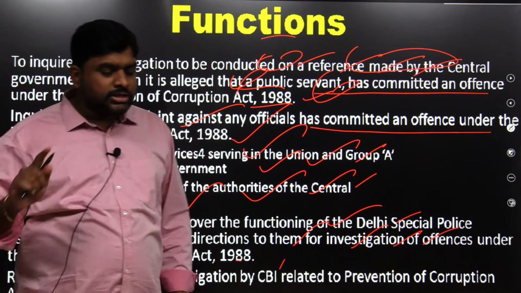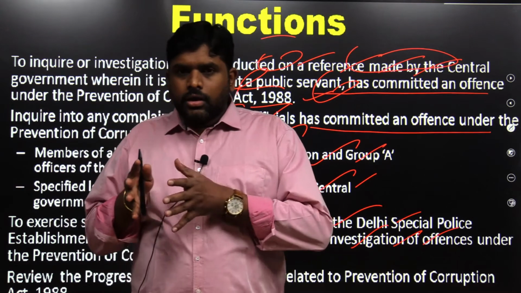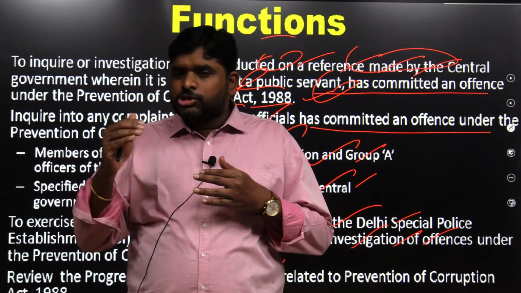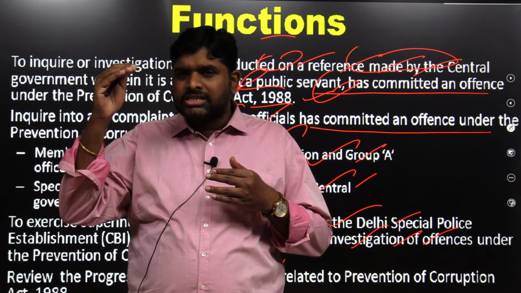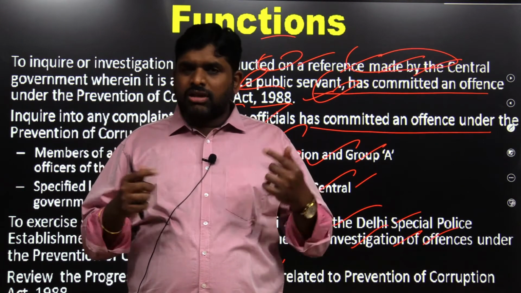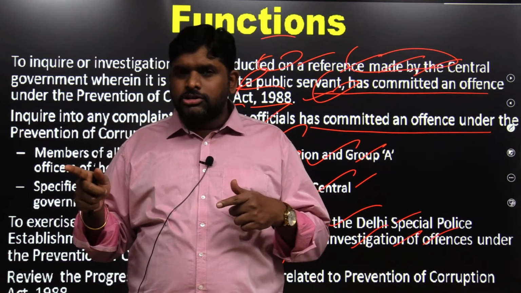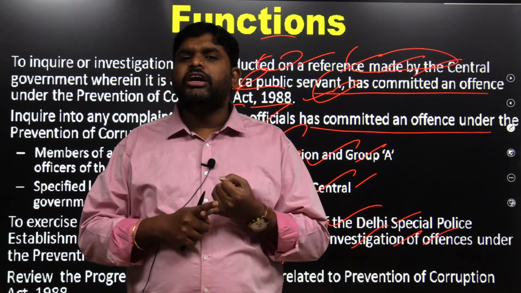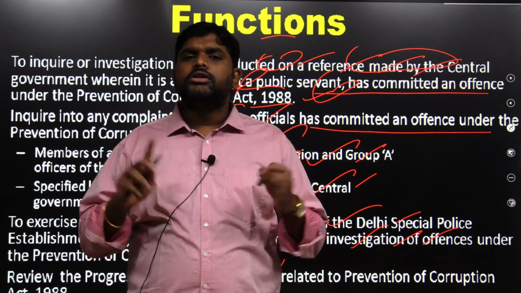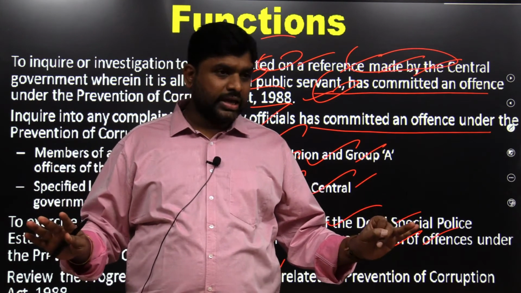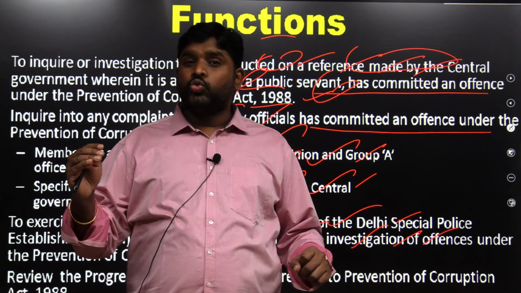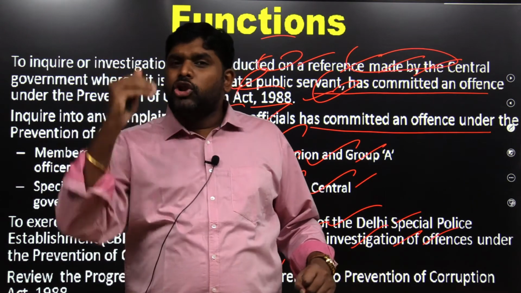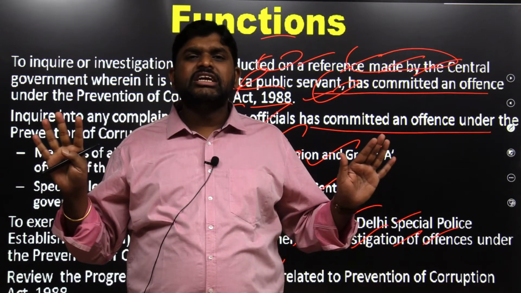So, one thing you have to understand: it has the power to investigate officers of Under Secretary and above in the Central Secretariat, as well as the power to give orders to the CBI to conduct inquiries, but it is limited to all India officers and central government employees only. That too, only up to Group A. Below Group A, CVC doesn't have any power.